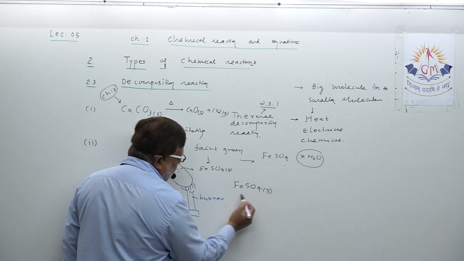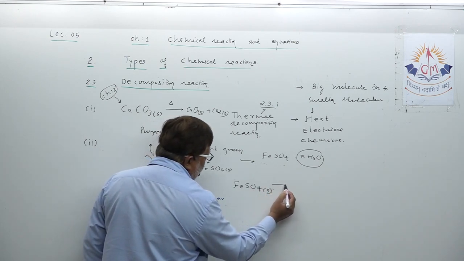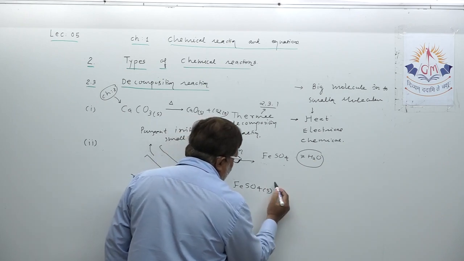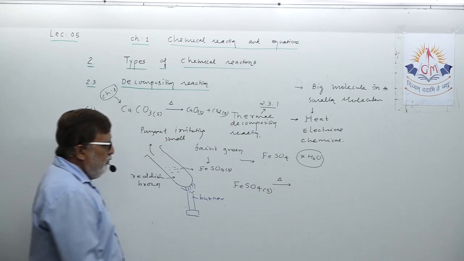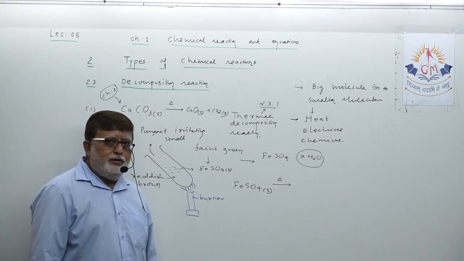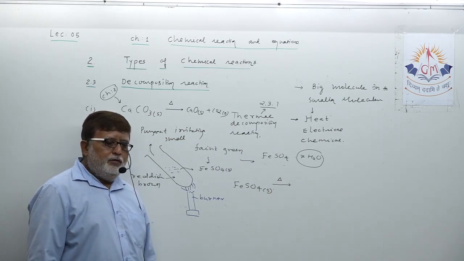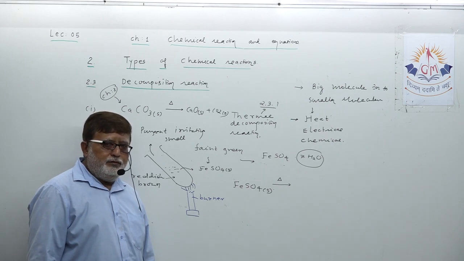ferrous sulfate is heated, first its faint green color disappears, which means the water molecules disappear. Understand?